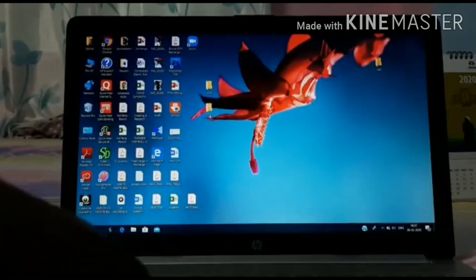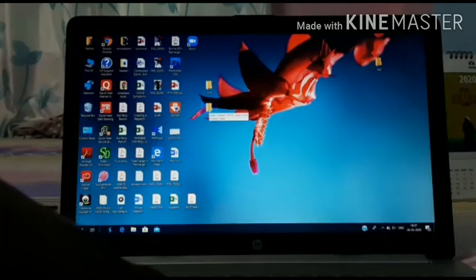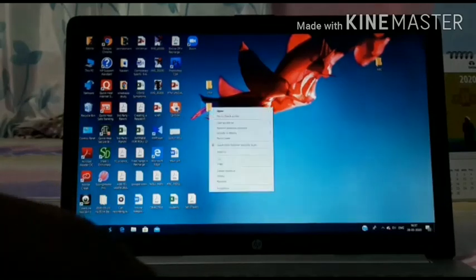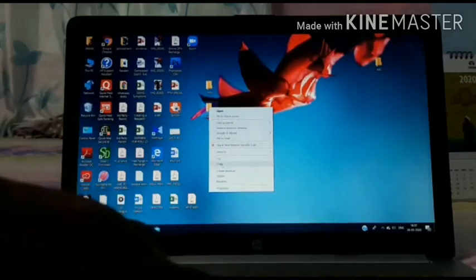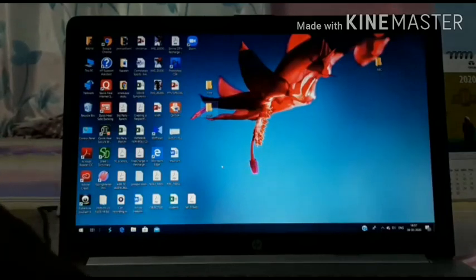I want to copy it and put it somewhere else, in some other folder. First, I right click on that folder. There is an option of copy. Click there. It means we have copied that folder.